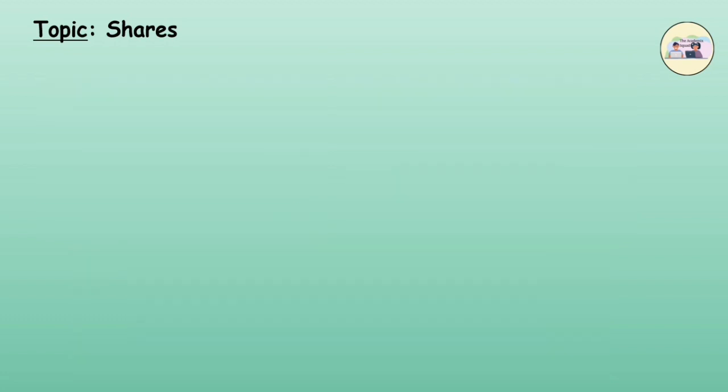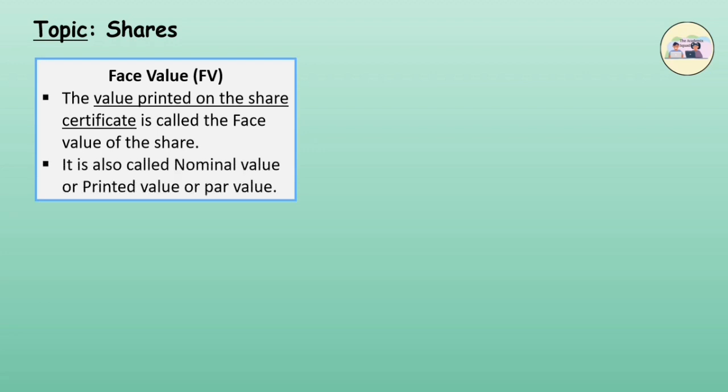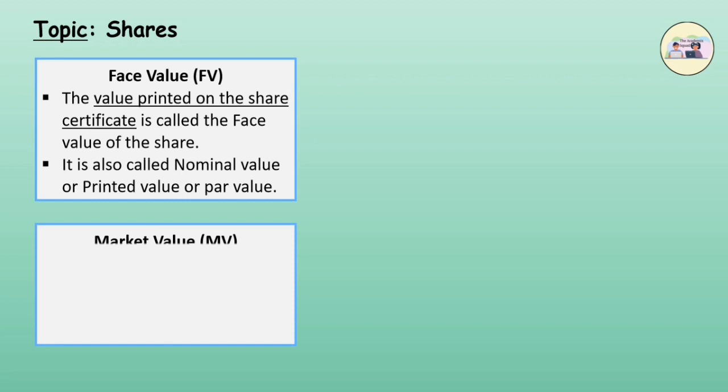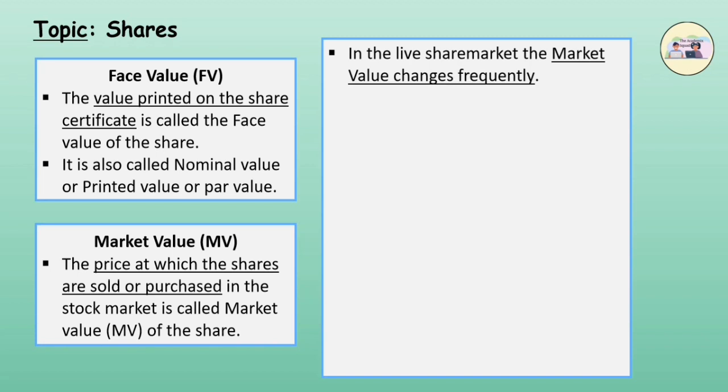Face value. The value printed on the share certificate is called the face value of the share. It is also called nominal value, printed value or par value. Market value. The price at which the shares are sold or purchased in the stock market is called the market value of the share. In the live share market, the value changes frequently.